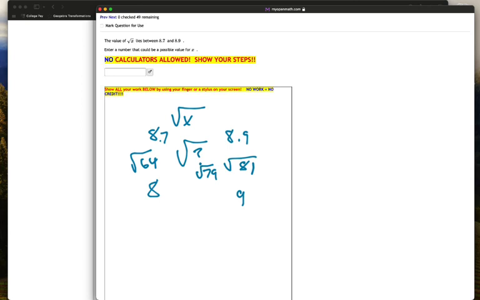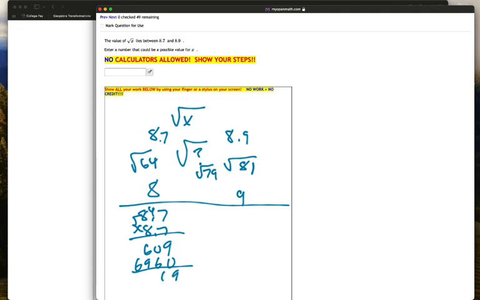But if you want to be certain, one way of figuring this out would be doing 8.7 times 8.7, that's 49.56, that's 60.0, that's 56.64, that's 69, and that is 75.69.